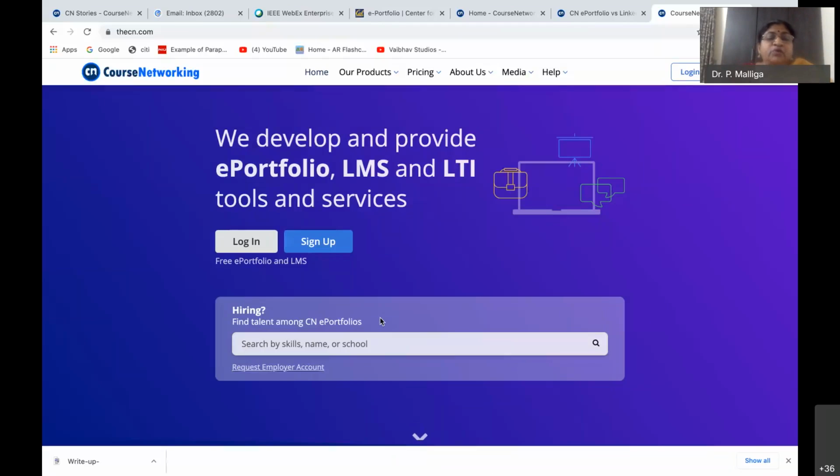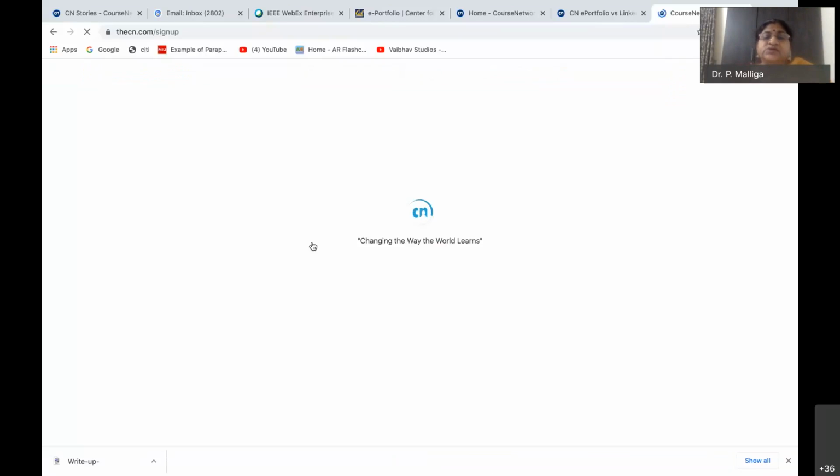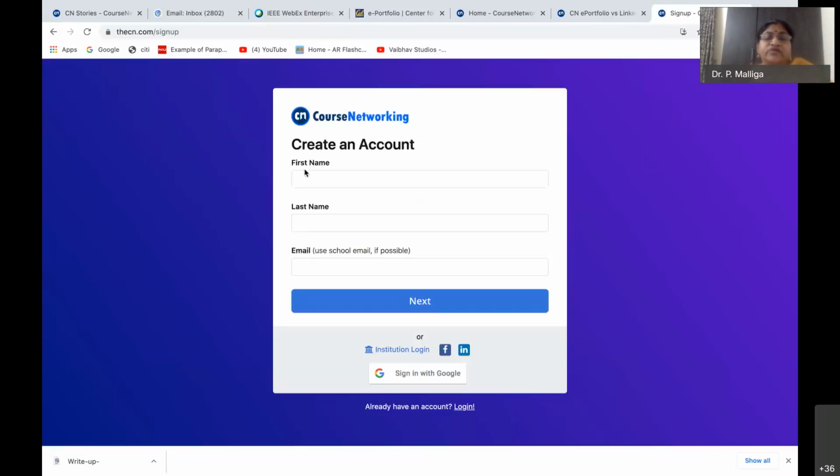So free e-portfolio and LMS. So first thing you have to sign up. I think you have to give your first name, last name. Here, you can use your school ID, meaning if your institute has something like your institute.ac.in or edu.in, that email itself you can use. It will be preferred. There is one thing, create a login or institution login. Okay, there is something called institution login.